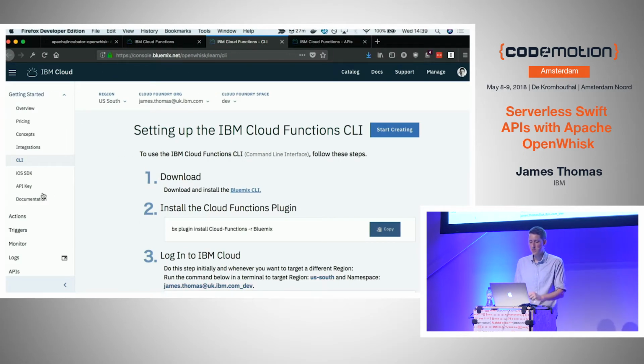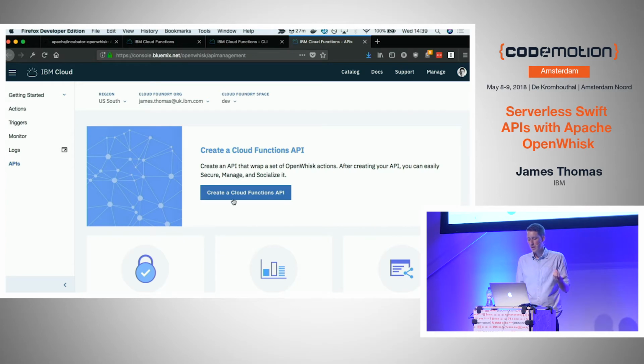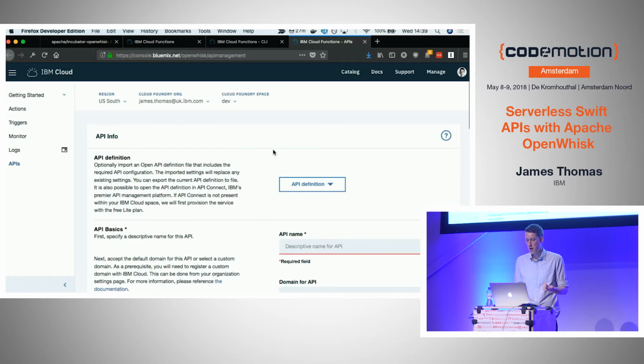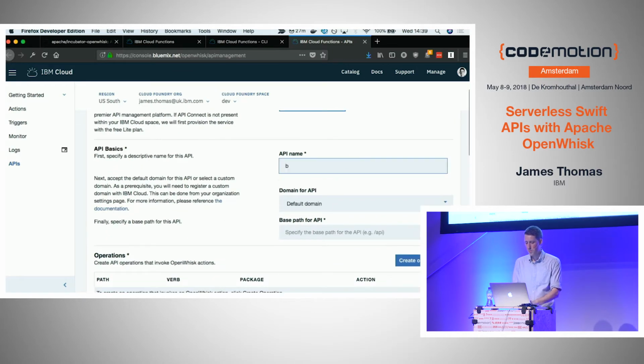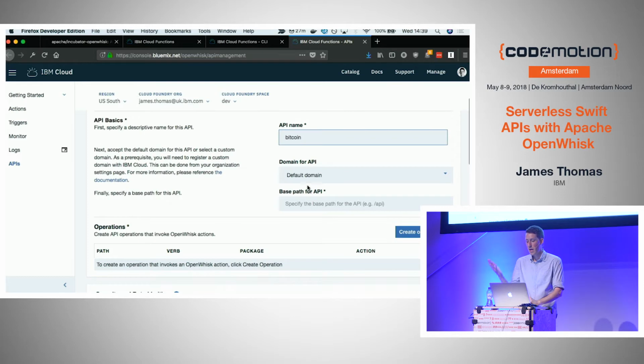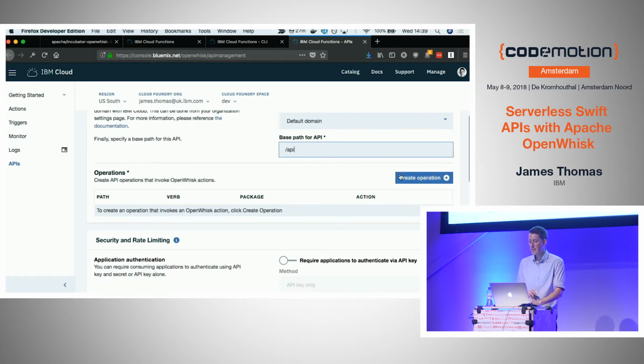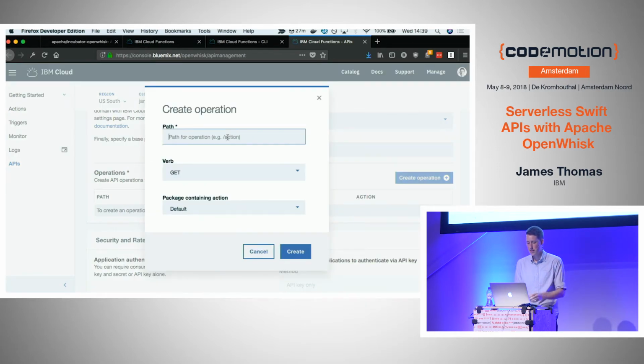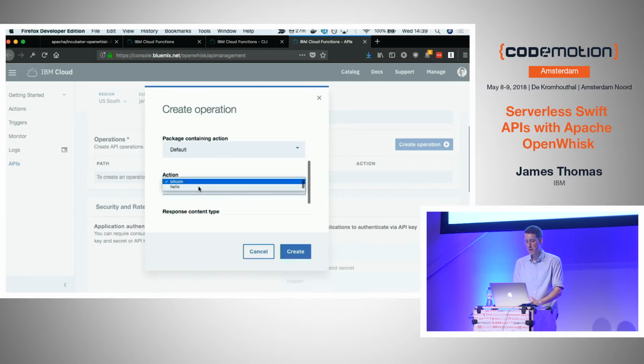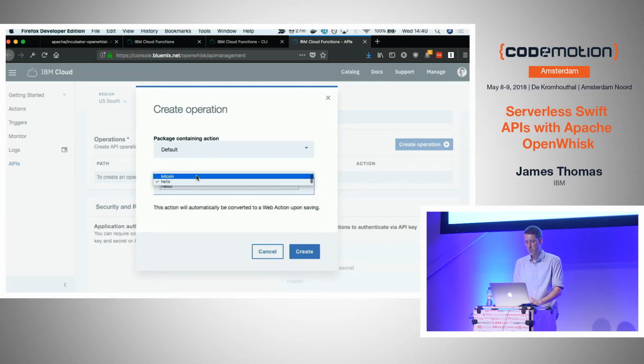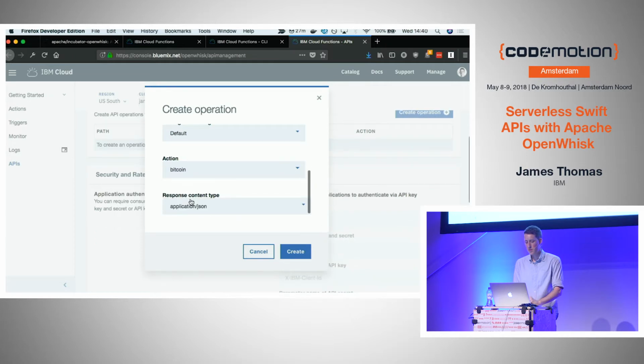You'll see this is the management console for OpenWhisk in IBM Cloud. I have this little tab down the bottom called APIs, which, if I click it, comes to this page. I can say create a Cloud Functions API. You give it a name; we'll call it Bitcoin for obvious reasons. If you have a domain, you can set it to use your domain. Otherwise, it will generate one for you. Now I can start to set up that routing we talked about. I want to say, whenever you go to /bitcoin with a GET, call the action Bitcoin and return me some JSON.